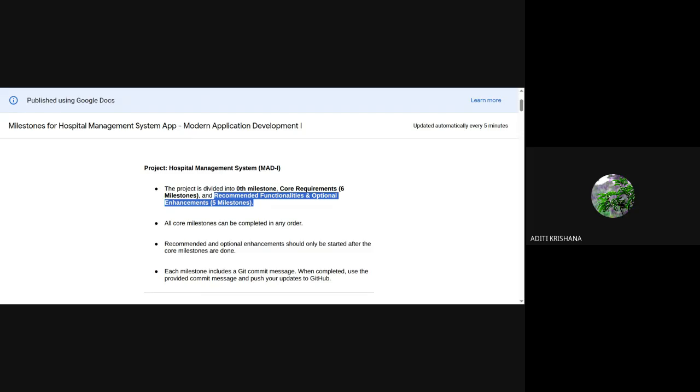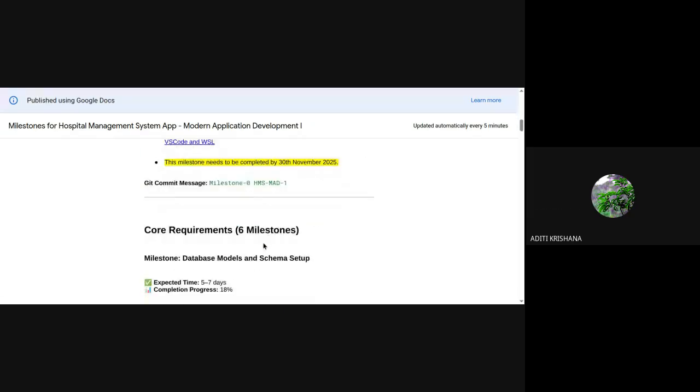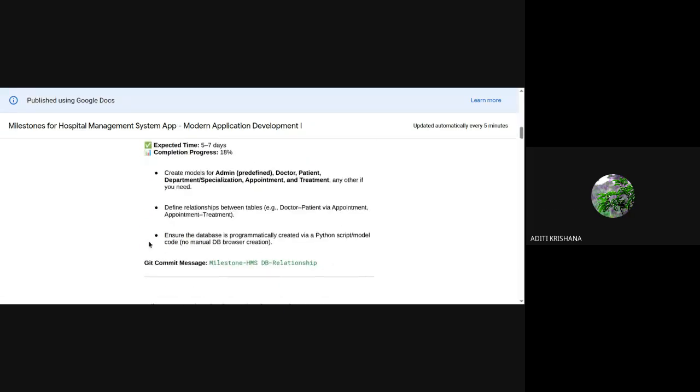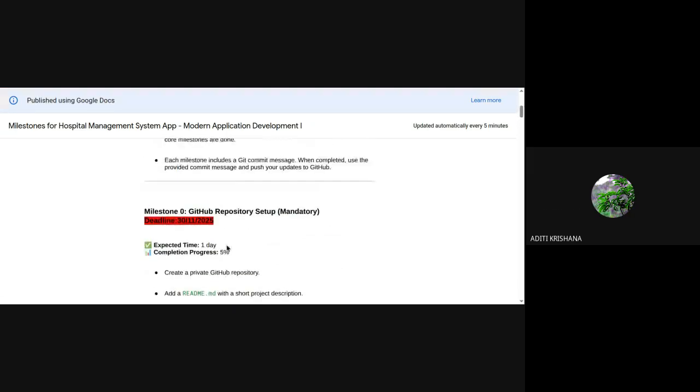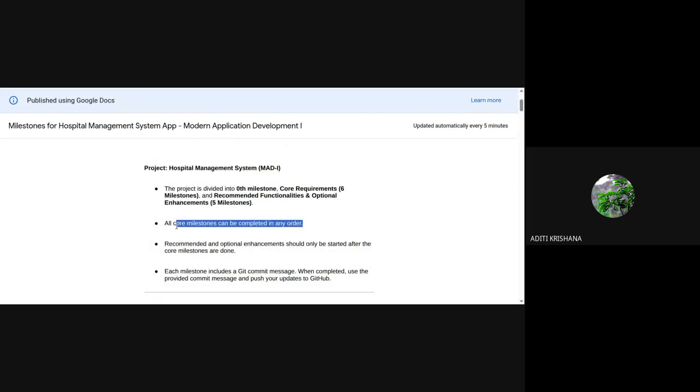So we first have to stick to completing our core functionalities and all the core milestones. It is not necessary that you complete them in order, like first milestone first or second or like that. No, it's not compulsory. You can go with any order.